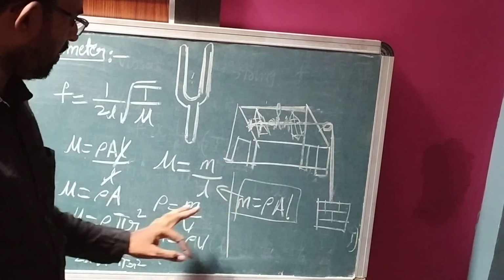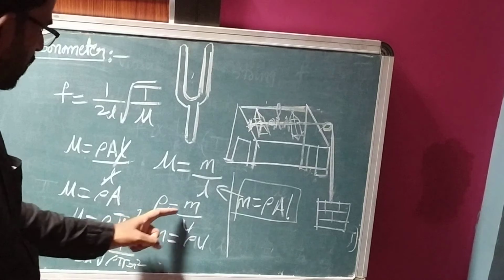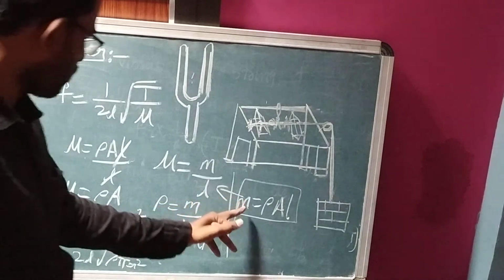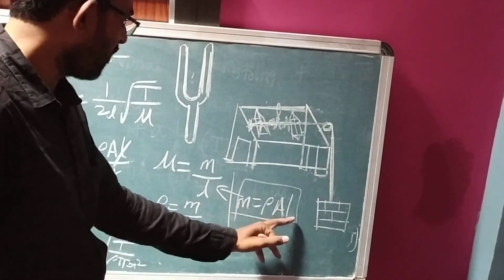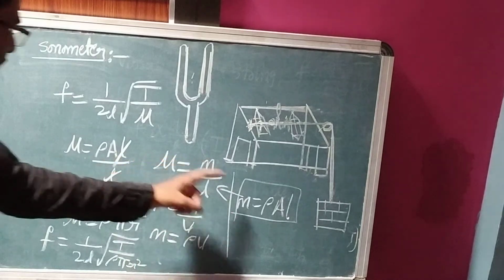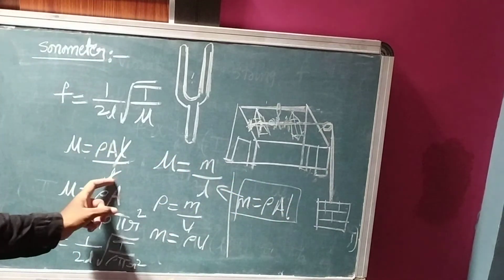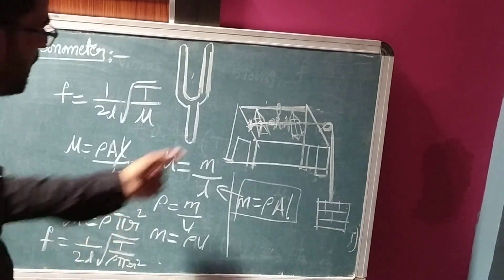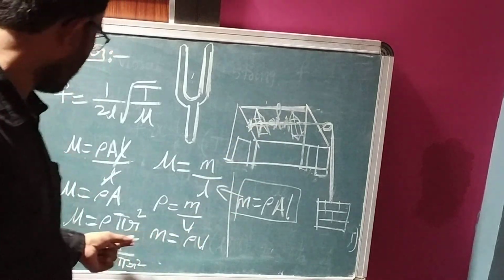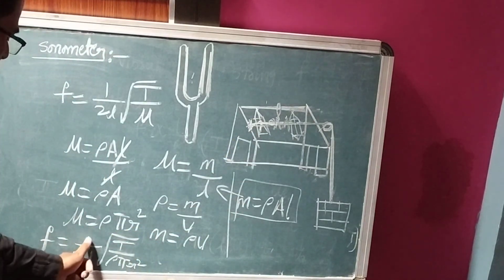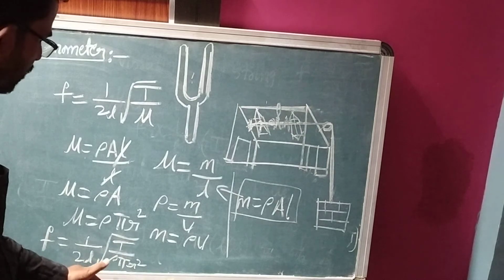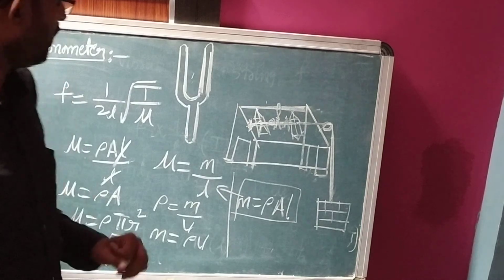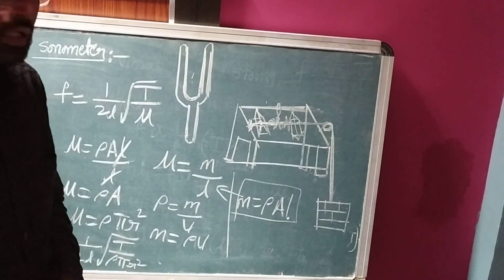Mass equal to density into volume, we can write. So mass equal to density into volume means area into L, also we can write. So here mu equal to M, whose value is rho into A into L, upon L. The L's cancel. Mu equal to density into area. Area of cross section of the wire means pi r square, we can write. So here f equal to 1 upon 2L square root of T by rho pi r square. By the formula we can calculate the frequency of the tuning fork.